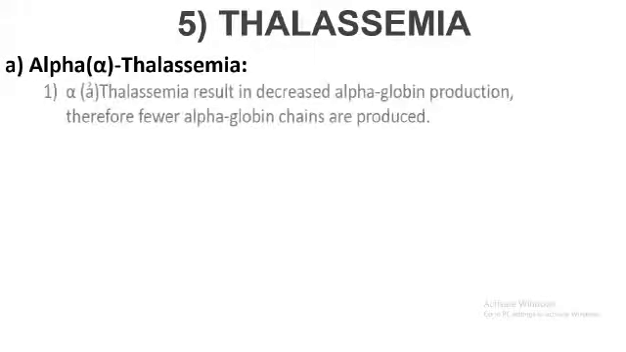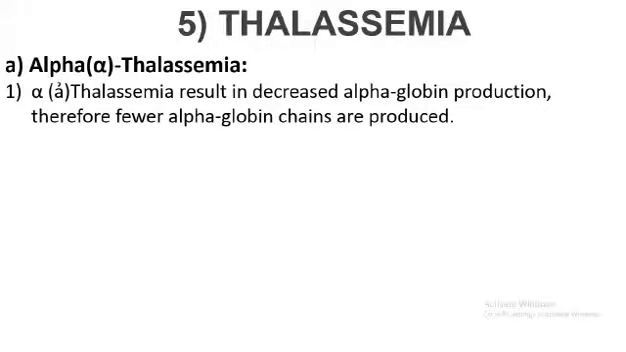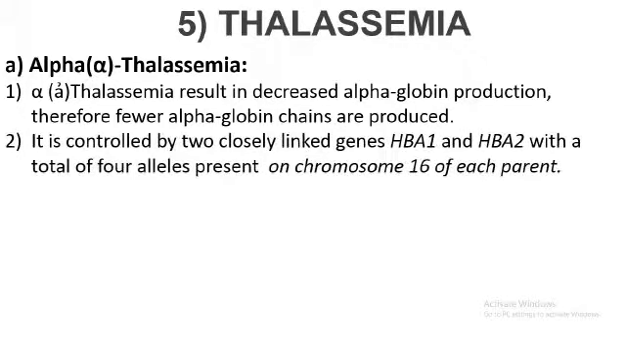So let us come to what is alpha thalassemia. In alpha thalassemia, this is caused due to decreased alpha globin production. That is, the alpha chain which is produced has only a few amino acids. So therefore that alpha chain is not proper. Hence, if alpha globin production has few amino acids when compared to the required amount, then that causes what we call alpha thalassemia.